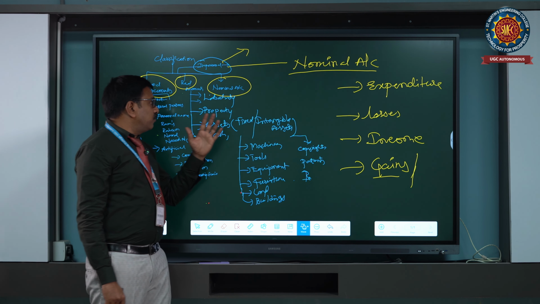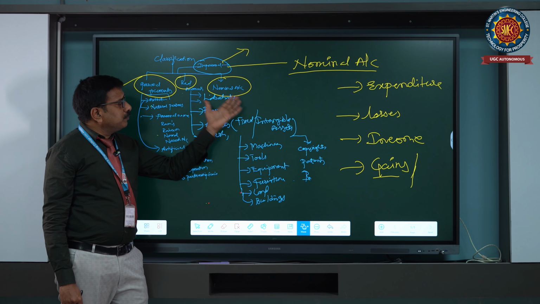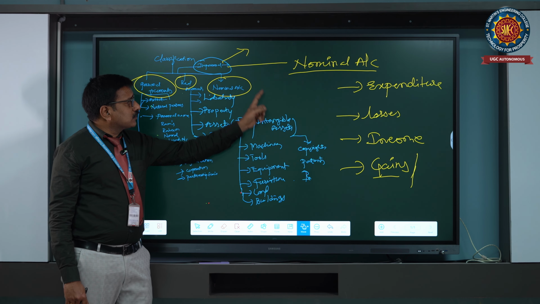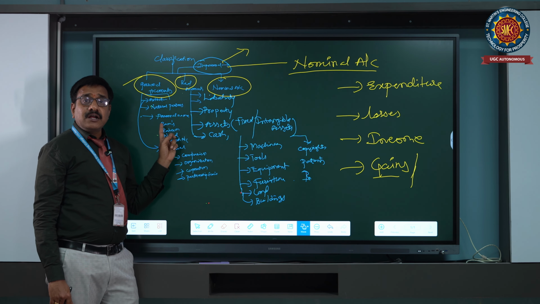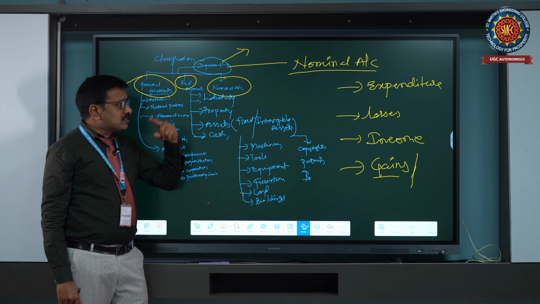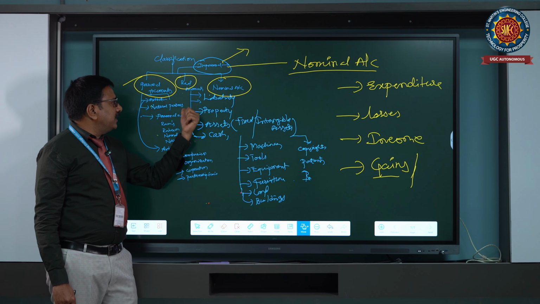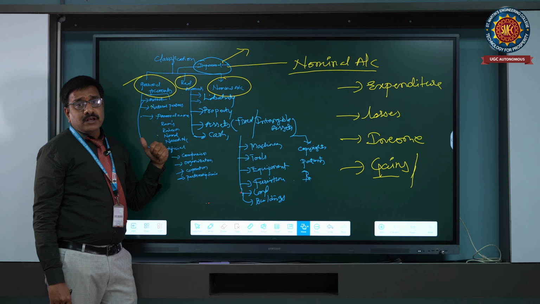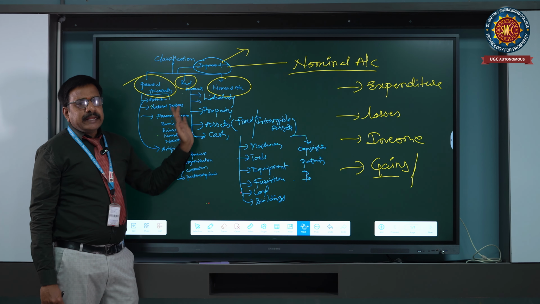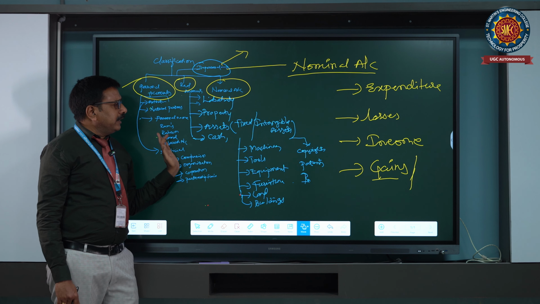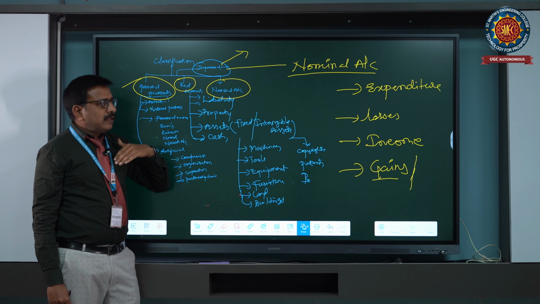Impersonal accounts are related to business only, whereas personal accounts are related to outsiders. Third parties are involved in credit transactions; it may be a supplier, it may be a cash transaction, or any credit transaction.